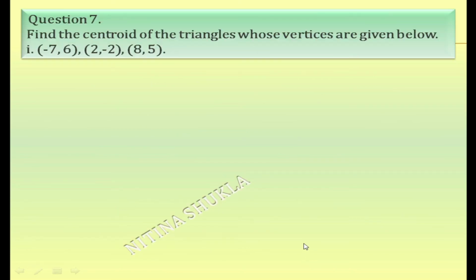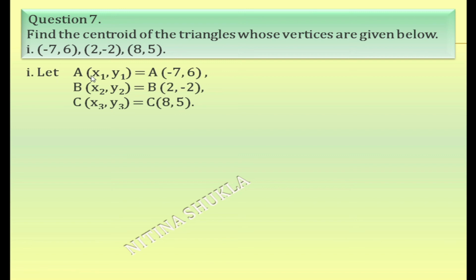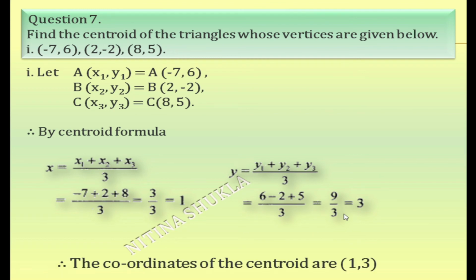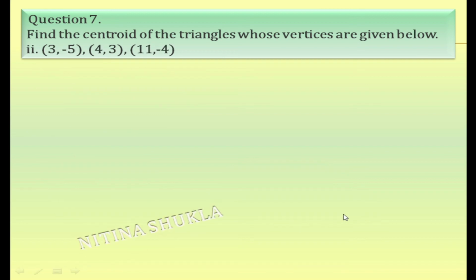Next, question number 7. Find the centroid of triangle whose vertices are given below. Again, same way. You will write what is A, B and C. So you get x1 is what, x2 is what, x3 is what. Right? After getting, you will write the centroid formula. Substitute the values. Get the value of x. Same way, substitute the values. Get the value of y. Write the last answer. I know this is very interesting and simple.